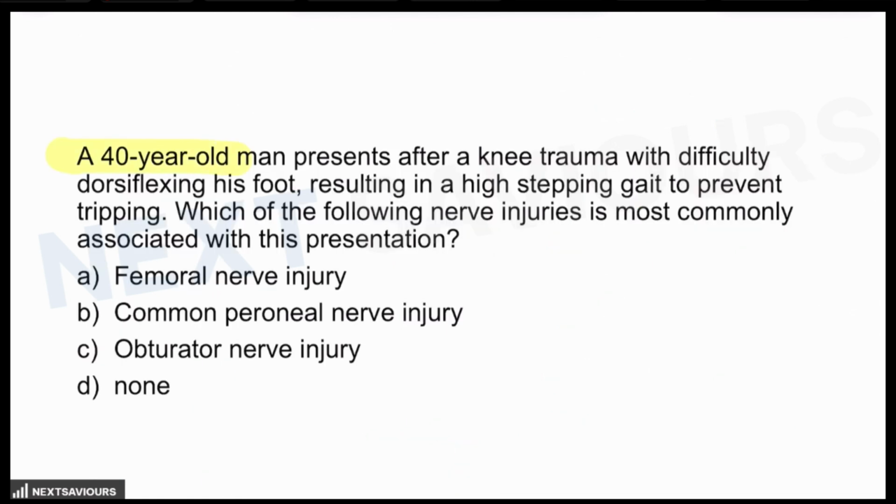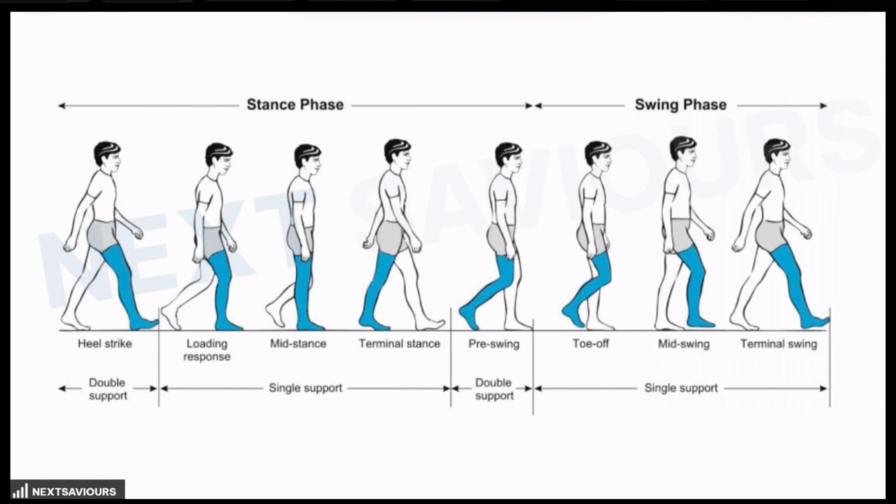A 40-year-old man is presenting with a high stepping gait to prevent tripping. Which of the following nerve injuries is most commonly associated with this presentation? This question has been asked recently, and we are expecting such questions to be asked in future also. What is the name of the nerve which is likely to be affected?